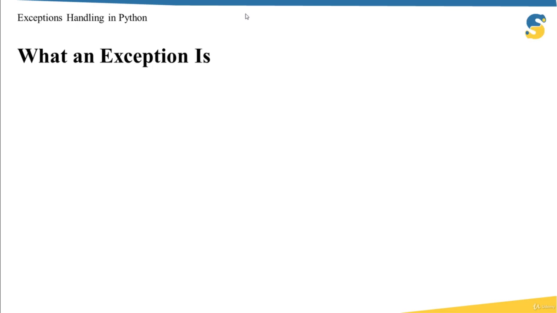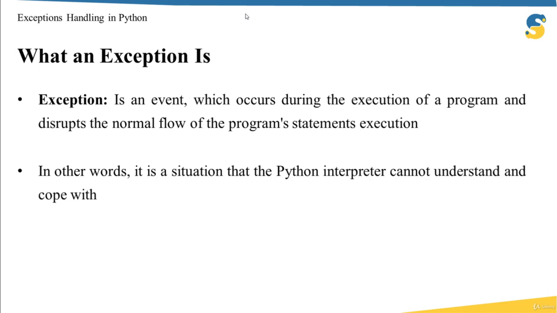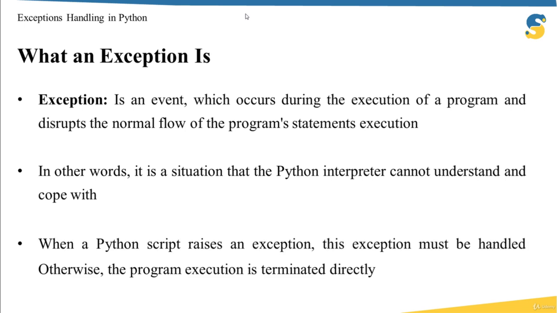First, let's start by defining what an exception is. An exception is an event which occurs during the execution of a program and disrupts the normal flow of program statement execution. In other words, we can say that an exception is a weird situation that the Python interpreter cannot understand and cope with. Usually, when a Python script raises an exception, this exception should be handled by your program,